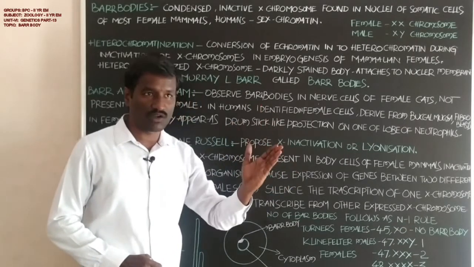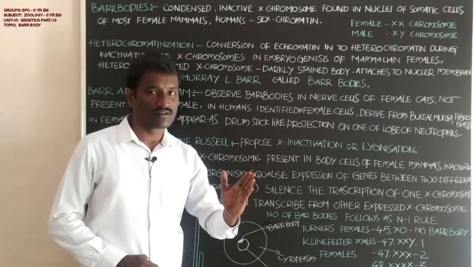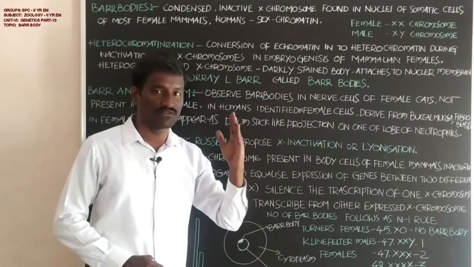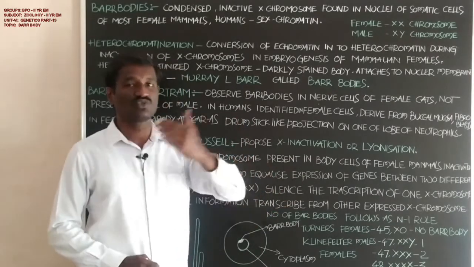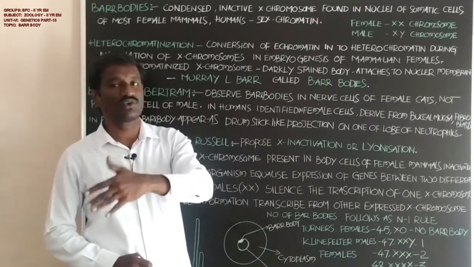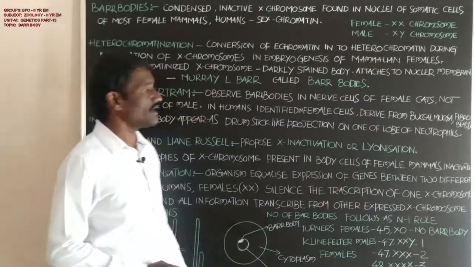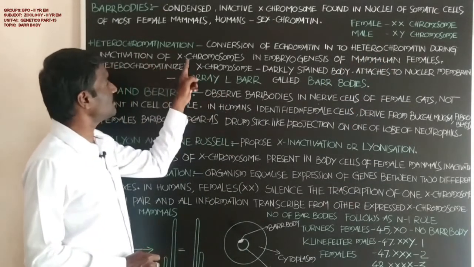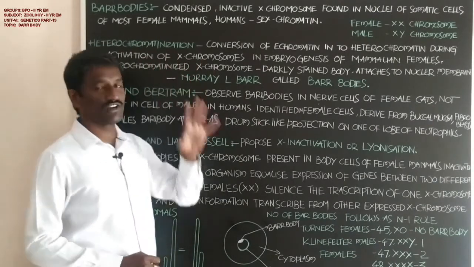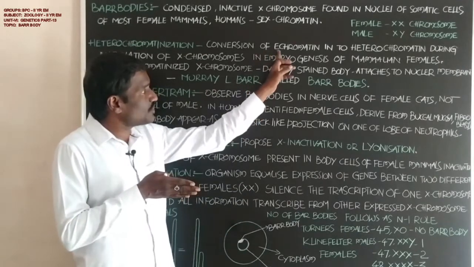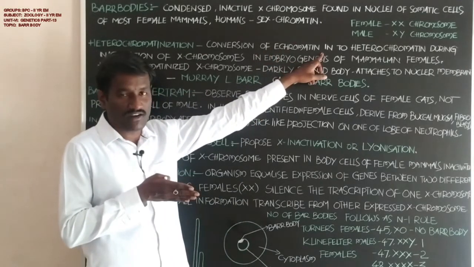Some amount of the euchromatin present in the genome within the nucleus of the cell is converted into heterochromatin.